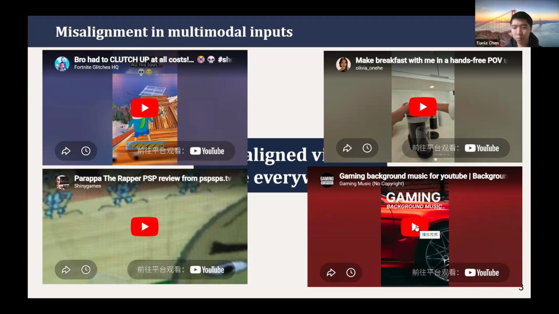If you're familiar with some visual language models, you might have heard of cases where the model has a larger preference for the language part, because that's very observable in most of today's multimodal large language models, where the decoder part is still a language decoder. So they are more likely to ignore the visual signal and prefer the language signal.